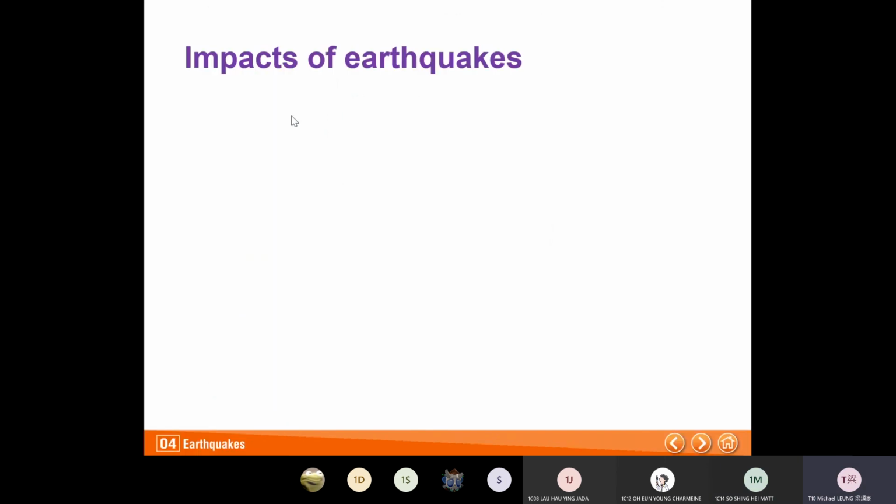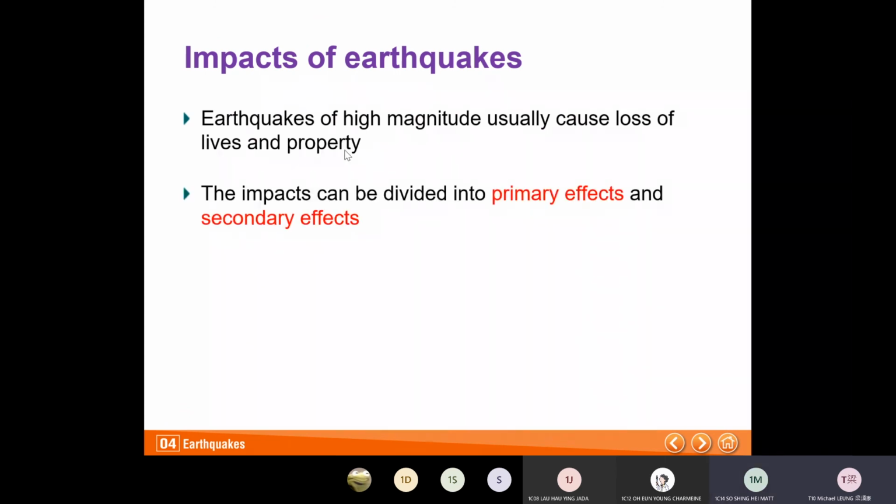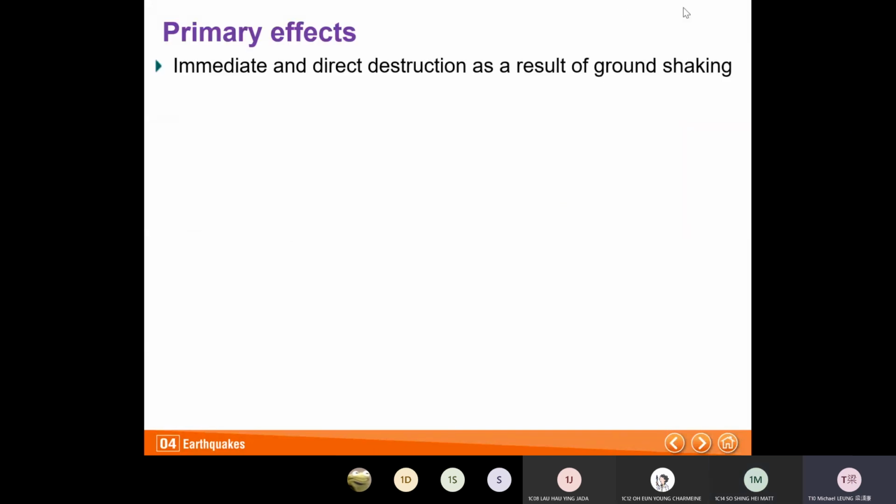So these are the impacts of earthquakes. Earthquakes of high magnitude usually cause loss of lives and property. The impacts can be divided into primary effects and secondary effects. Remember, primary effects and secondary effects. What are primary effects? Primary means immediate and direct destruction as a result of ground shaking.